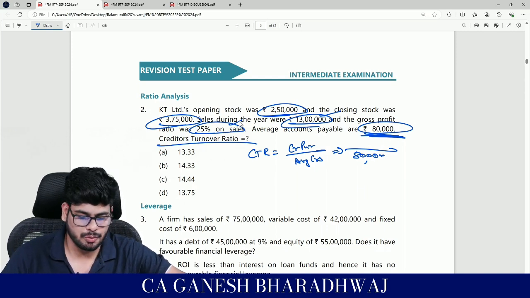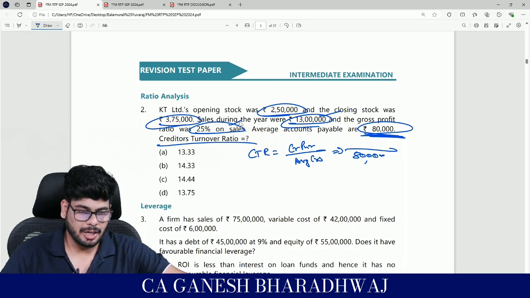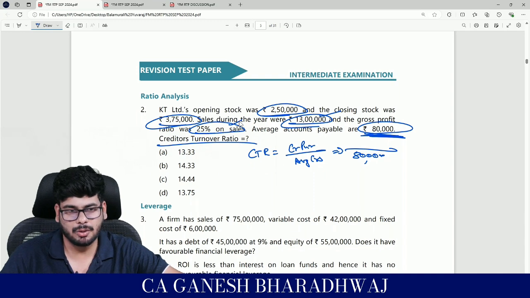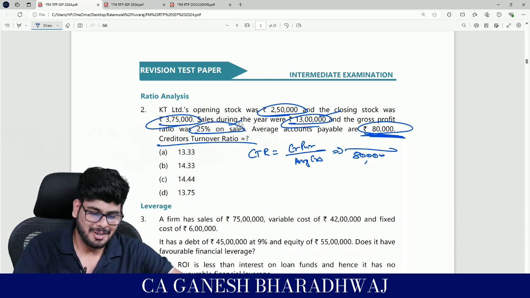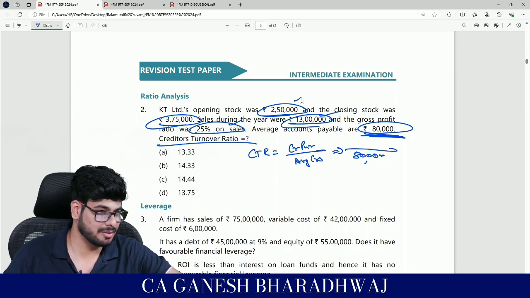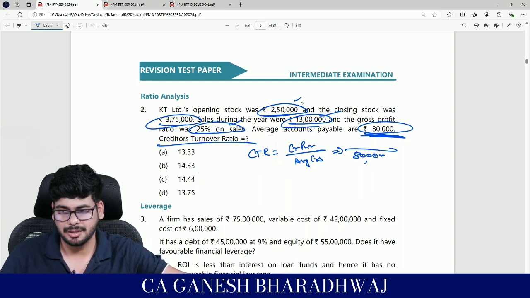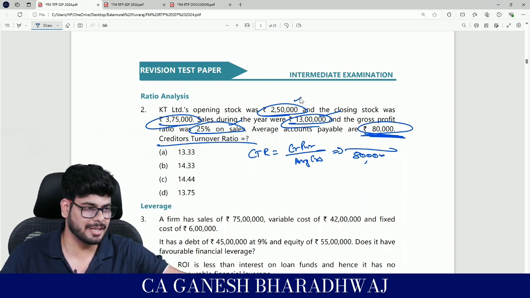Now, what you need to do is calculate purchases. Correct? Now, guys, in this question, you might have one doubt. If you don't, then I will create the doubt. The doubt should have been: we are talking about purchases. What do you purchase? Raw material or FG? You will purchase raw material, correct?